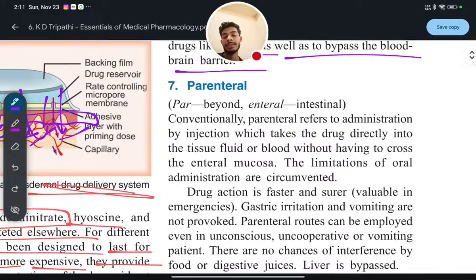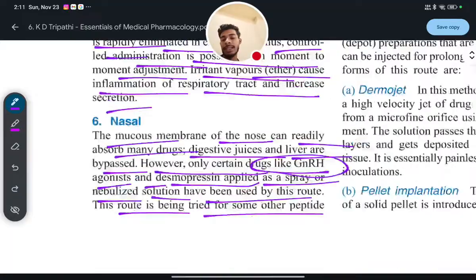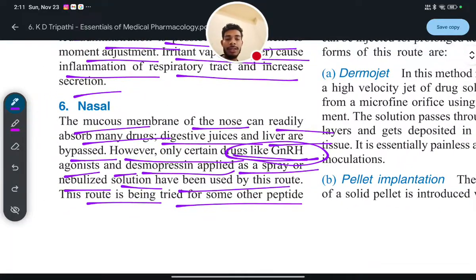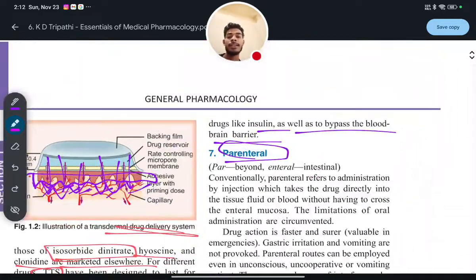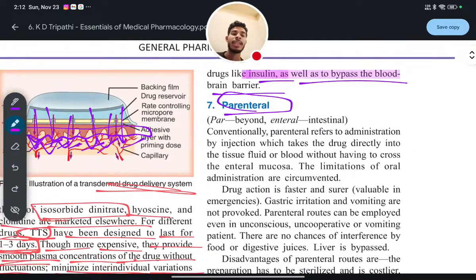Next, the seventh route, the nasal route. What is tried in this route in the nasal passage? Number one is gonadotropin releasing hormone agonist, GnRH agonist, and desmopressin. GnRH agonist and desmopressin applied as a spray or nebulizer solution have been used by this route, and this route is also tried for peptide drugs, such as insulin. Insulin is an example of a peptide drug.